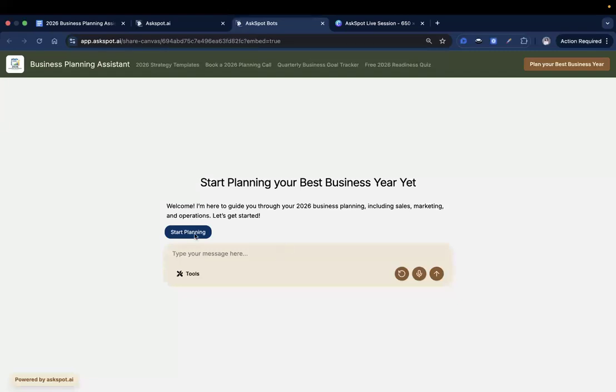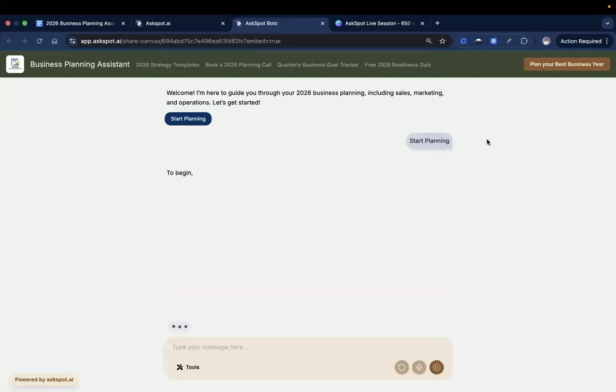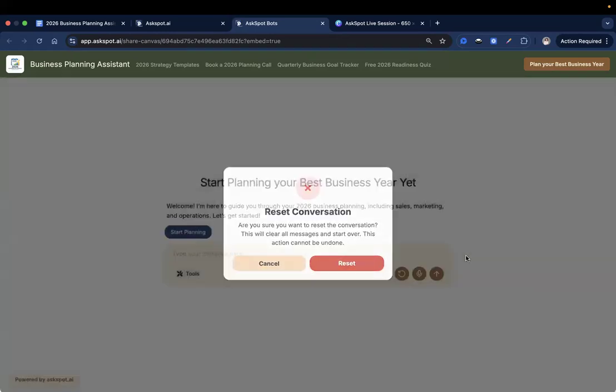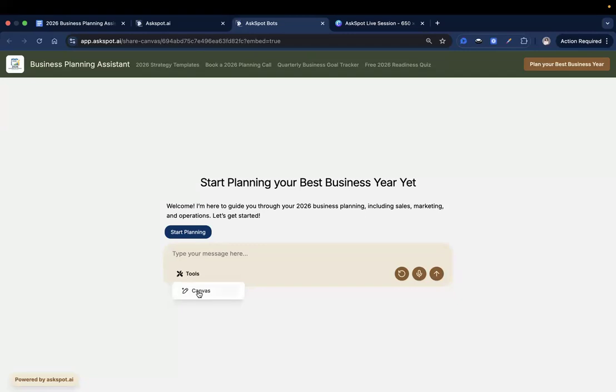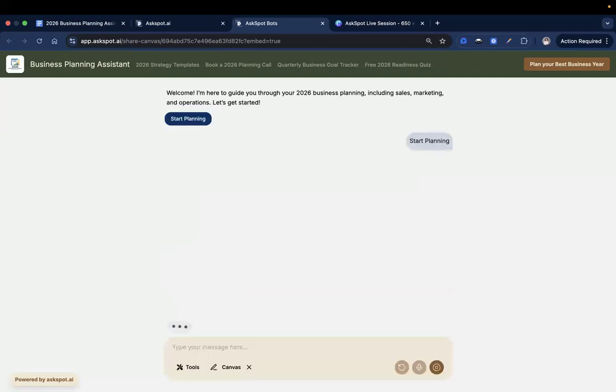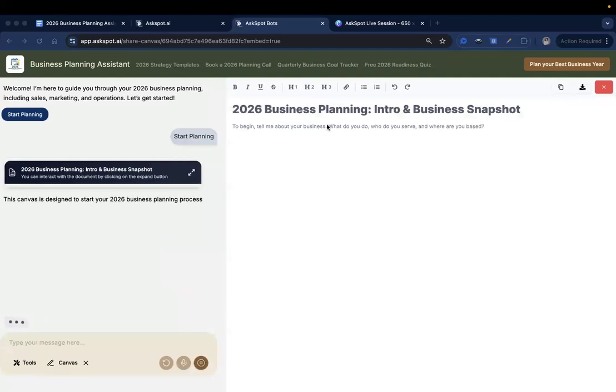Like what I always say when it comes to these AI tools, it's best to always test after creating. So to begin, tell me about your business. Oh, actually, let's use the canvas mode for this. Let us just make sure that the canvas mode is enabled and then start planning. Okay, to begin, tell me about your business. What do you do? Who do you serve? And where are you based?